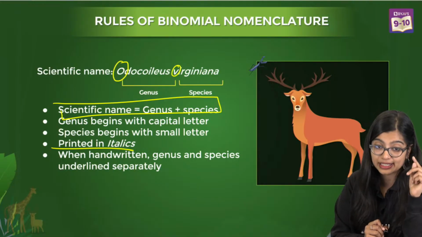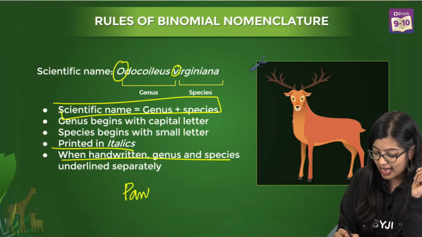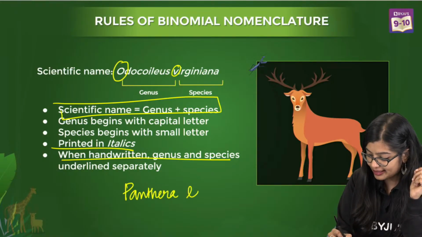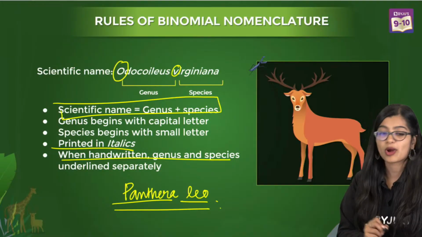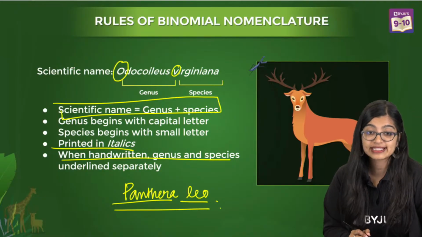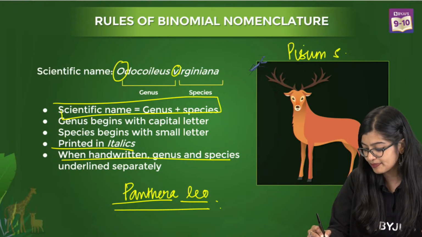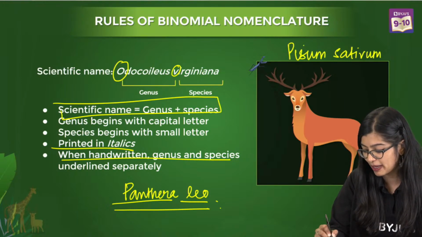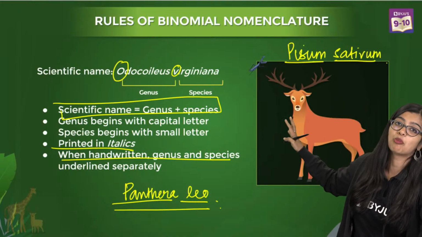If you are typing it, it should be in italics. If it is handwritten, you should underline it. So, if I write Panthera leo, I should underline each word separately, not put one single line. When you're writing Pisum sativum also, you will have to underline it separately, right? So very, very important.